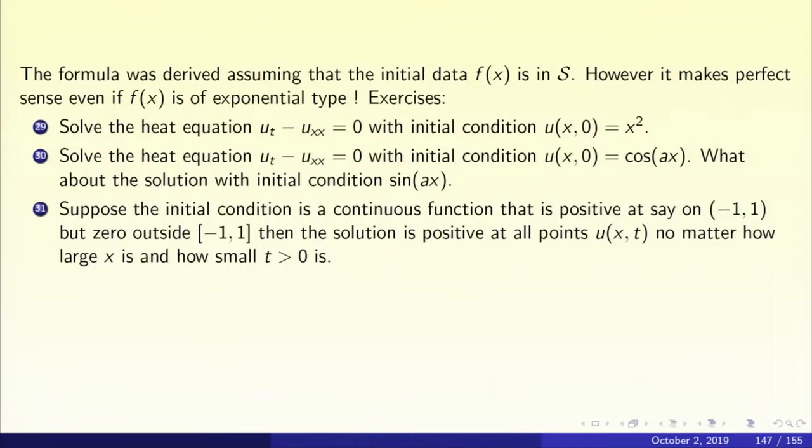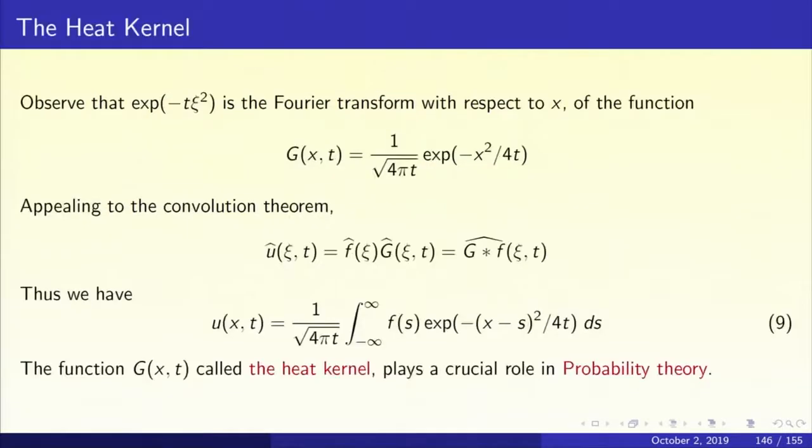Now of course you will argue that the initial heat distribution may not be in the Schwarz class. So how do we do it? But look at the formula. The formula for the solution u(x,t) equals 1 upon root 4 pi t, integral from minus infinity to infinity, f of s e to the power minus (x minus s) the whole squared upon 4t ds.